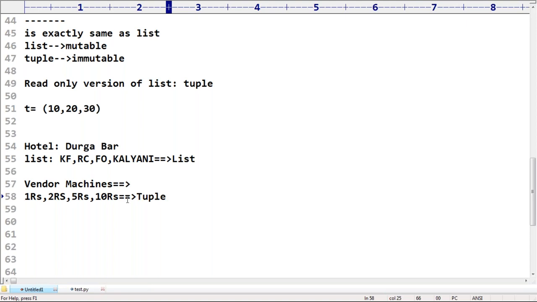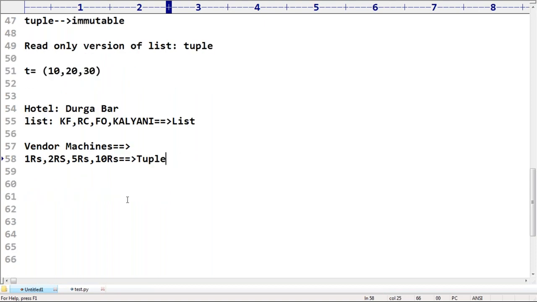So from a normal member's point of view, just display all items in tuple form. From the admin person's point of view, it may be available in list form. Based on admin requirement, he can block a member, he can add a member, everything he can do. He has that flexibility internally. Maybe he may use something like the list concept.